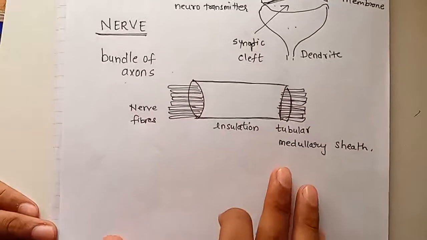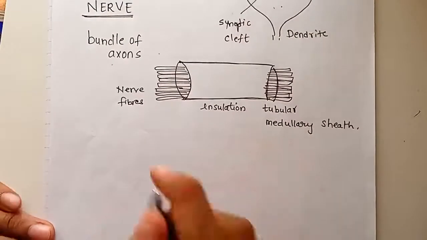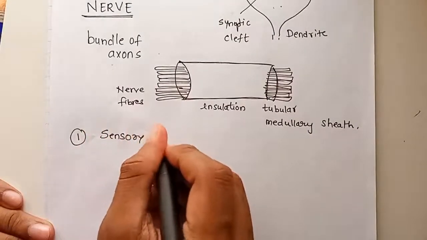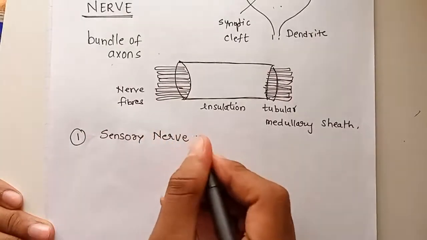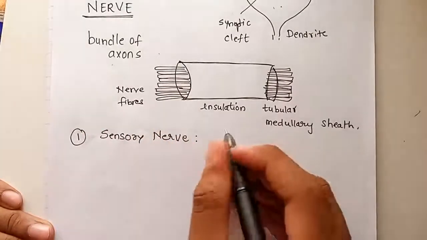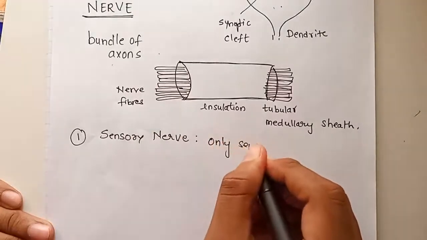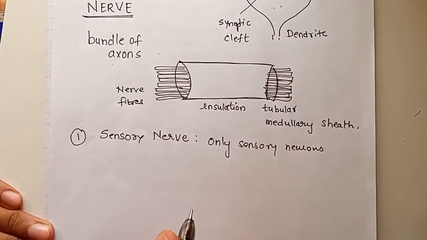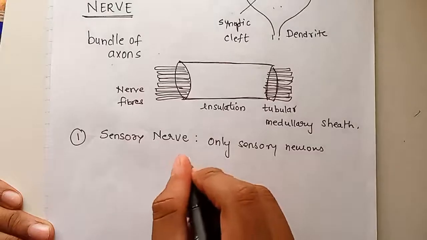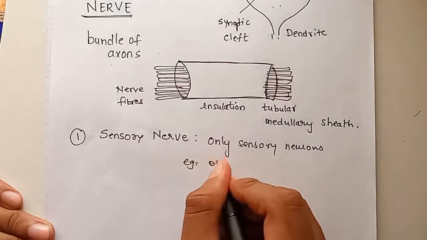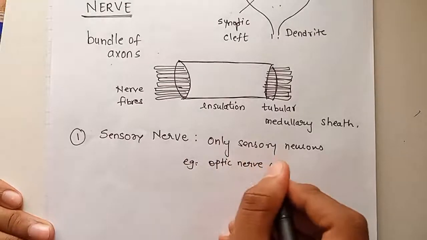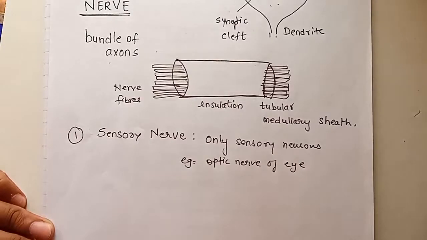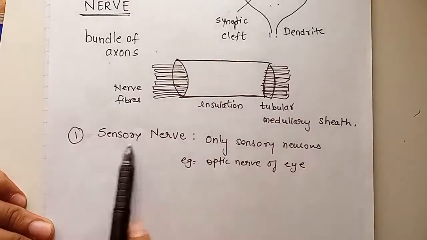Now the nerves, there are three kinds of nerves. The first kind is sensory nerve. As the name says, this sensory nerve is made up of only sensory neurons. The example can be the optic nerve of the eye, the nerve which is present behind the eye, which takes the information from the eyes and gives it to the brain. That nerve is an example of sensory nerve.